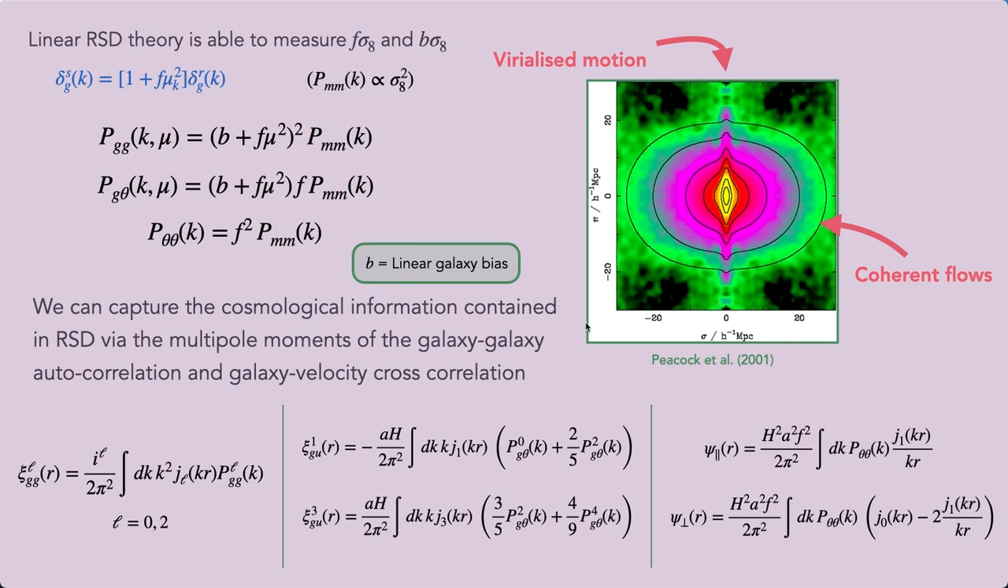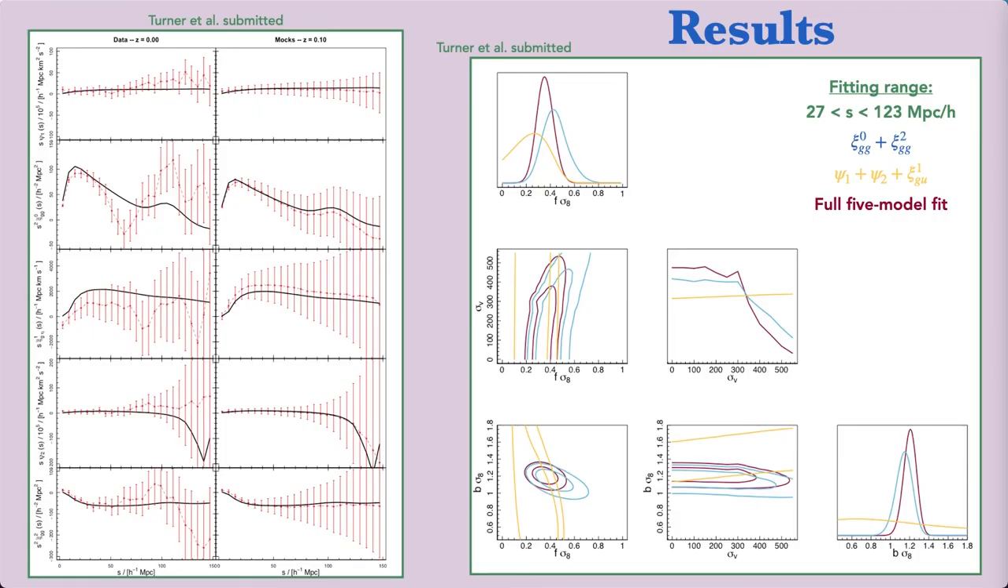We can capture this cosmological information that's contained in RSD via the multipole moments, both of the galaxy-galaxy autocorrelation function on the left and the galaxy velocity cross-correlation function here in the middle. If we take these equations in tandem with psi parallel and psi perpendicular, which are the radial and transverse correlation functions of the 3D peculiar velocity field, then we have an ensemble of models with which we can start to do science. In this slide, I'm showing some of our results that I've taken from a paper of ours that was recently submitted. So we're using our ensemble of models, we estimate the best fitting values of f sigma 8 and b sigma 8 using a chi-squared minimization procedure.